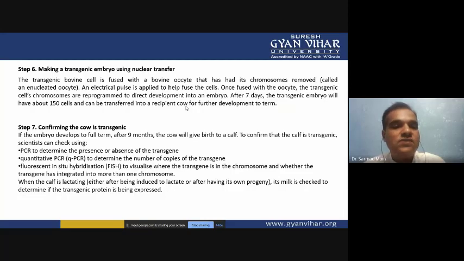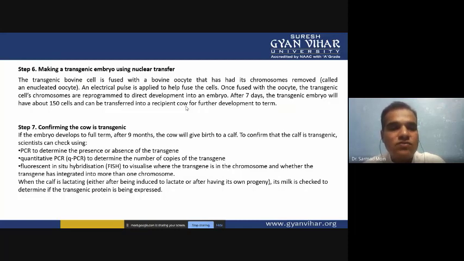Then the next step is making the transgenic embryo using nuclear transfer. We use the nuclear transfer method to produce transgenic embryos, and the cell is fused with a bovine oocyte that had its chromosomes removed, called an enucleated oocyte. We have to apply an electric impulse to help fuse the cells. Once fused with the oocyte, the transgenic cell's chromosomes are reprogrammed to direct development into the embryo.